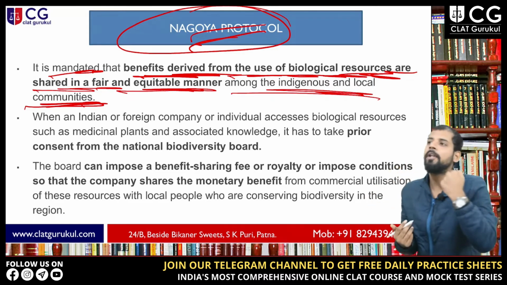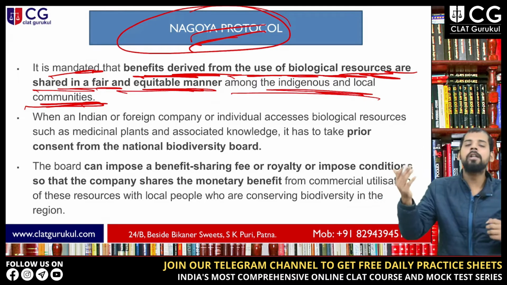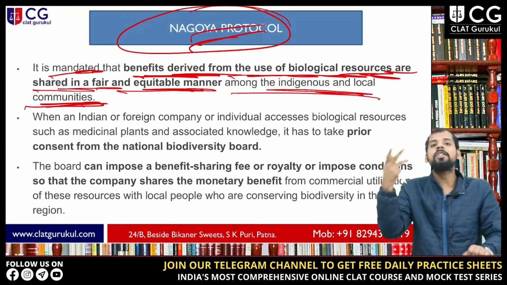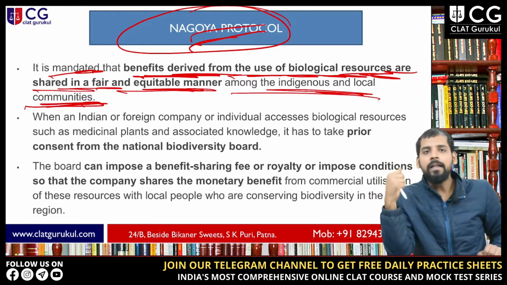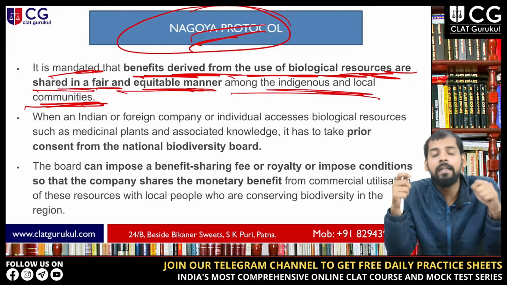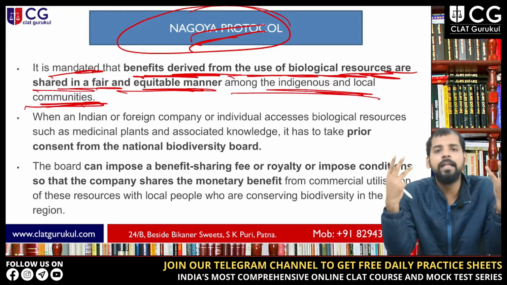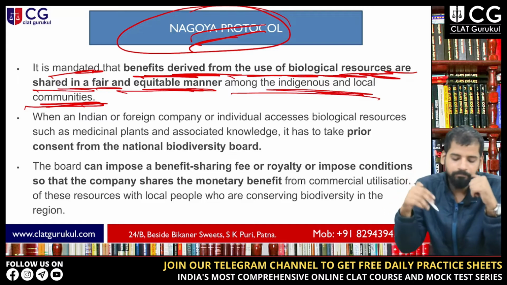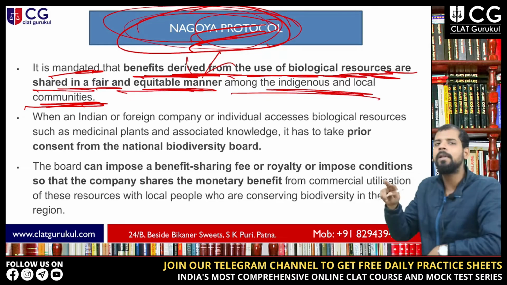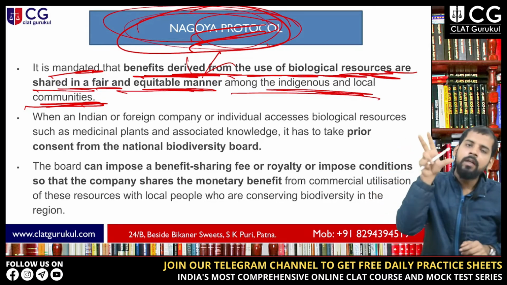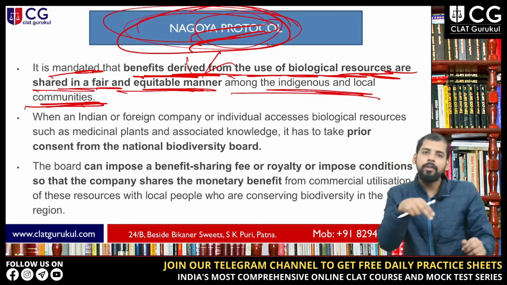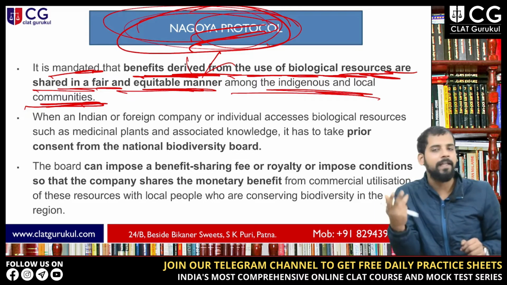Like I have said, the bill talks about benefiting local communities. They want to create awareness among the local communities and encourage farmers to grow such medicinal plants, giving them a very wide ambit so that they can grow these things and eventually enhance their own income. So that is why the Nagoya Protocol is very important: the fair and equitable use, the mention of indigenous and local communities, and how you create awareness and develop these things with respect to these communities.